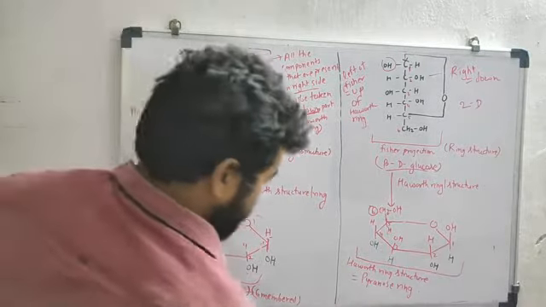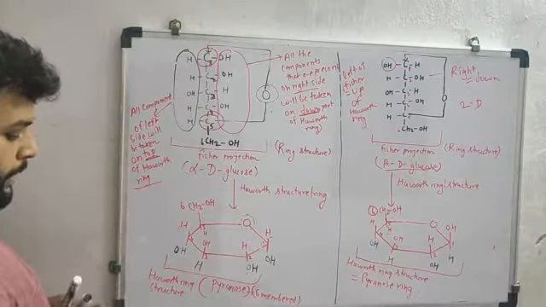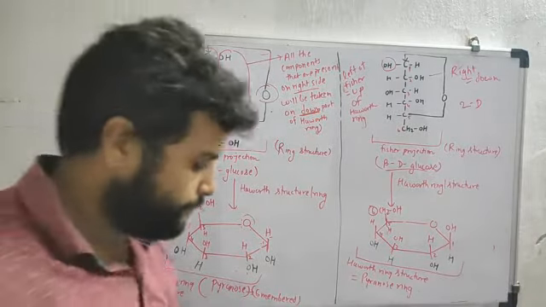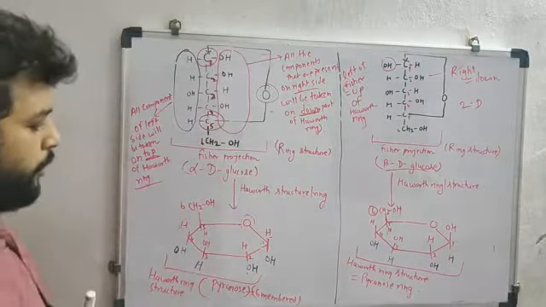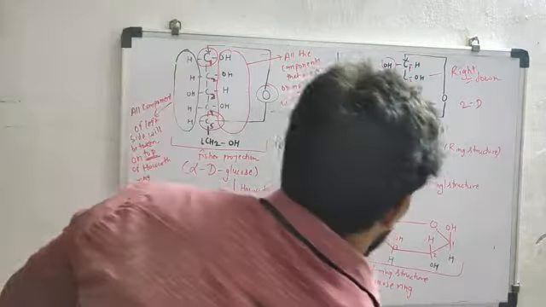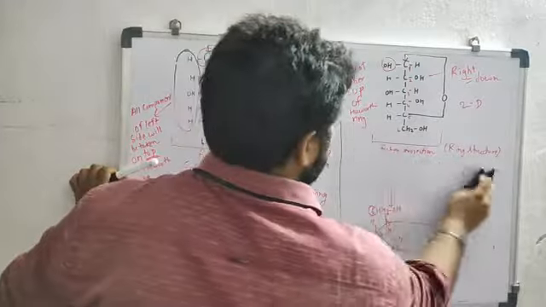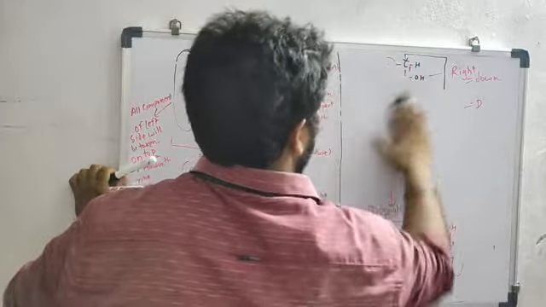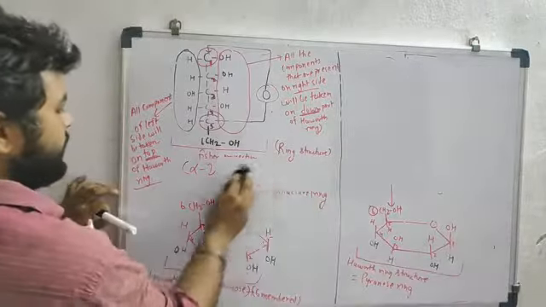Suppose this is not given, only this much part has been given.